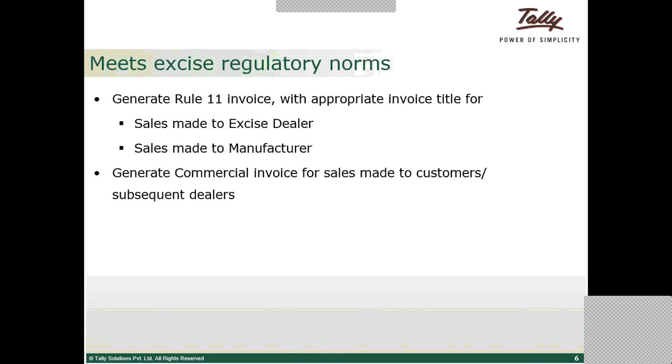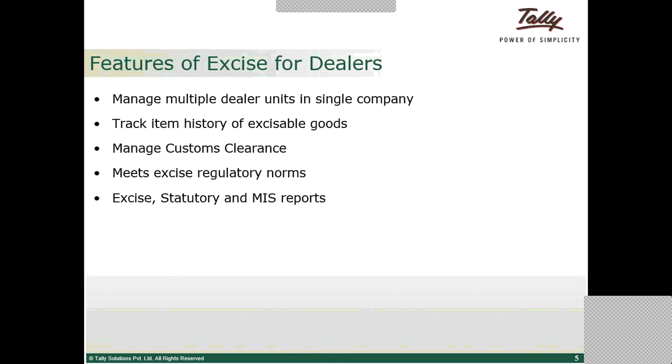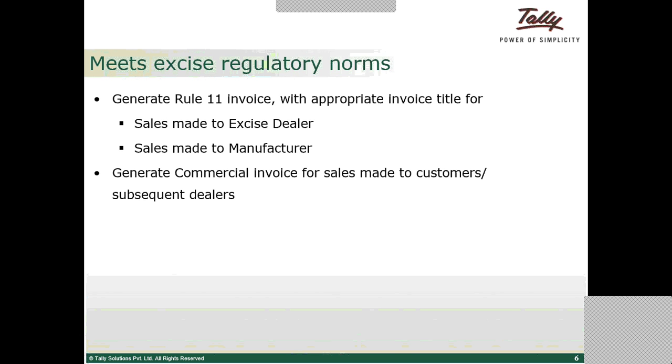Excise regulatory norms. One of the sub points we discussed was the feature benefit of meeting excise regulatory norms. In the next slide we will see what those regulatory norms are. The first one is to generate a rule 11 invoice with appropriate invoice titles, that is, sales made to excise dealer, sales made to manufacturer. When a rule 11 invoice is generated, the title of the invoice should be appropriate. For example, when the purchase is made from a manufacturer and I am selling it, I would become a first stage dealer. So in the invoice title, it should be displayed as first stage dealer.